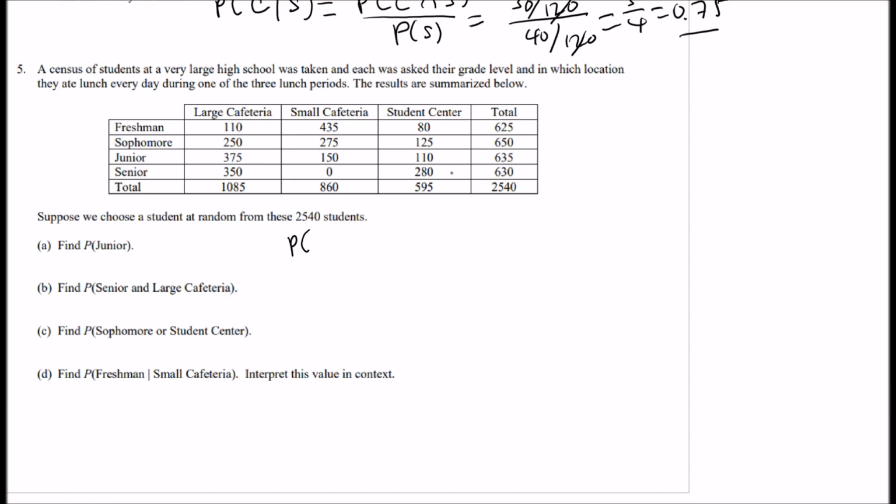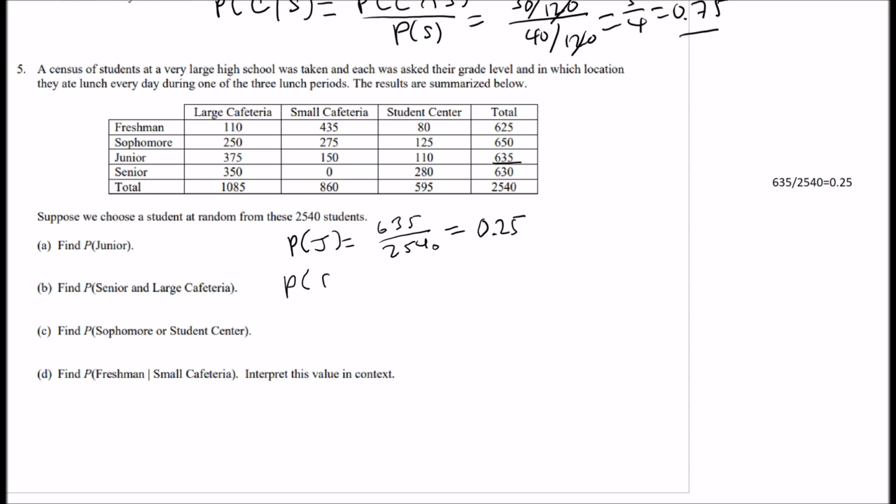Okay, so probability of junior. There's 635 juniors, right? Out of total 2,540 students. All right, so let's do that on the calculator. 635 out of 2,540. So you get 0.25, so 1/4 or 0.25.